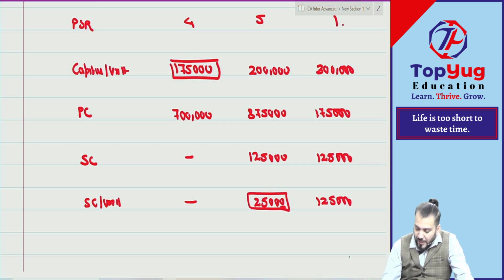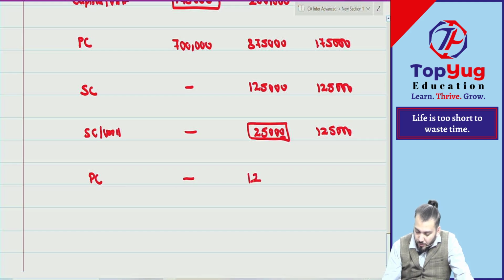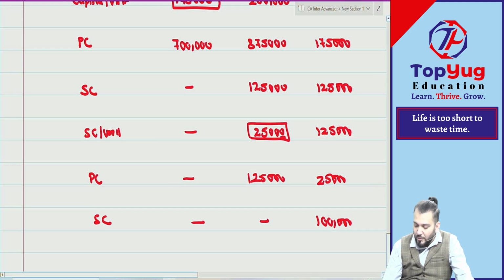Then this will be taken as base capital. So you'll find out proportionate capital. How much? 1 lakh 25,000 and 25,000. Then once again surplus capital is what? 1 lakh. Done.